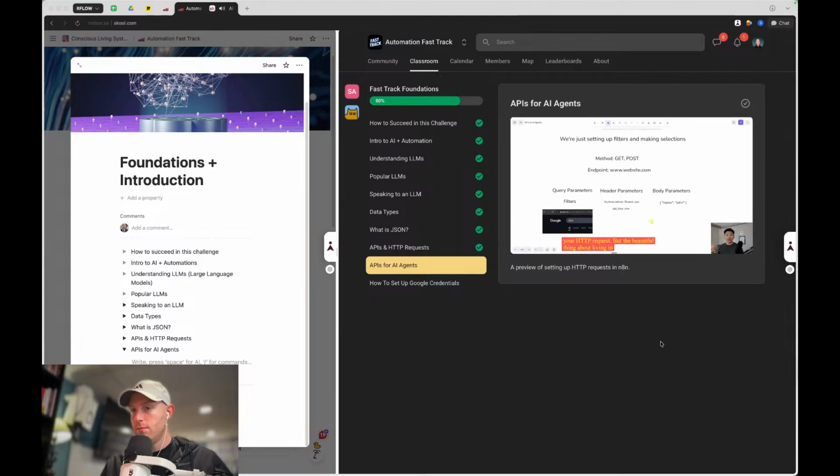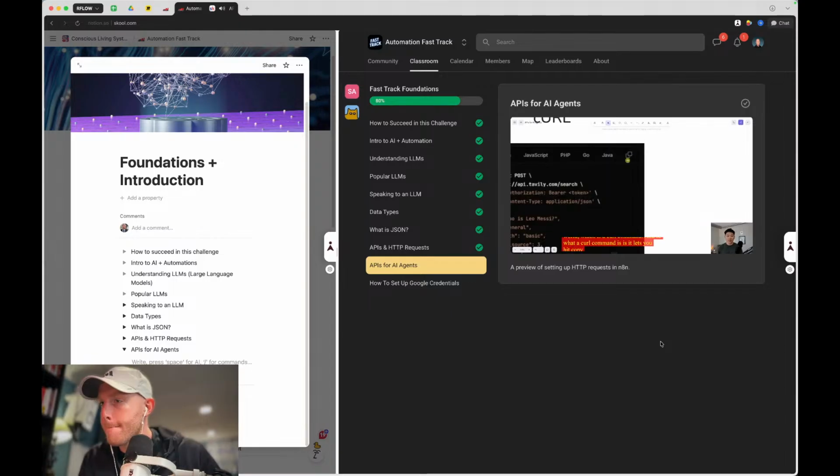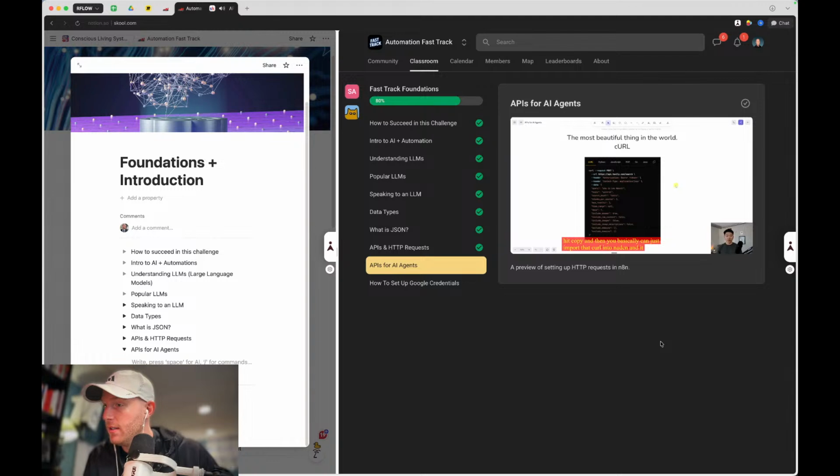But the beautiful thing about living in 2025 is that we now have the most beautiful thing in the world, which is a curl command. A curl command lets you hit copy, and then you can just import that curl into n8n, and it will pretty much set up the request for you. Then at that point, it really is just putting in your own API key and tweaking a few things if you want to. So let's take a look at this curl statement for a service called Tavily.